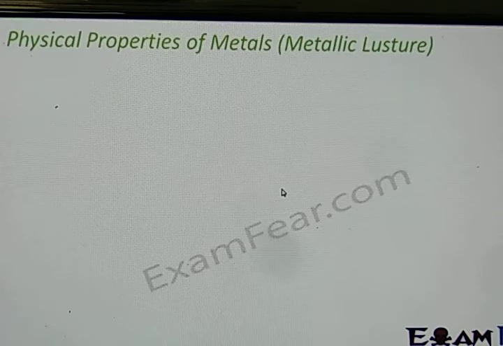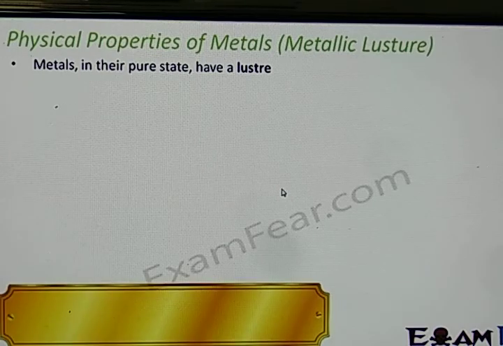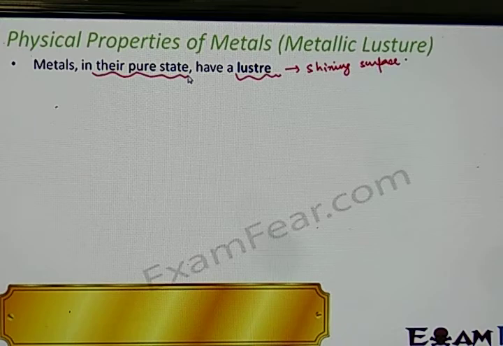So now we are going to talk about the physical properties of metals. When I say physical properties, I am talking about the properties which are externally visible. The first property of metals we are going to talk about is metallic luster. What do we mean by luster? We say that a metal in its pure state has a luster, that means a shiny surface. If you look at metals in their pure form, please remember this, when they are not mixed with anything else, they will always have a shiny surface, and this property is exclusively present in metals.